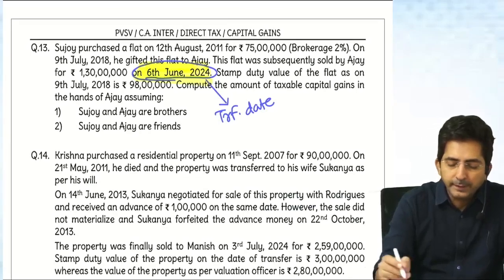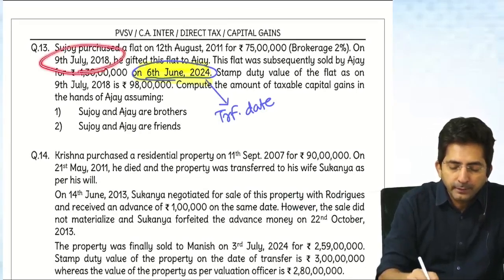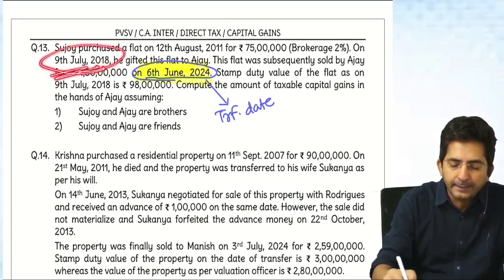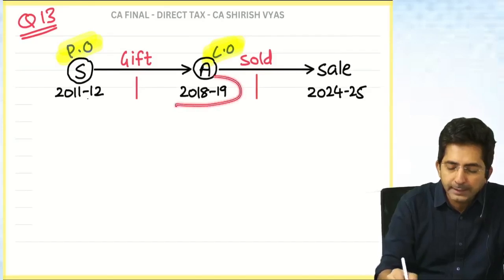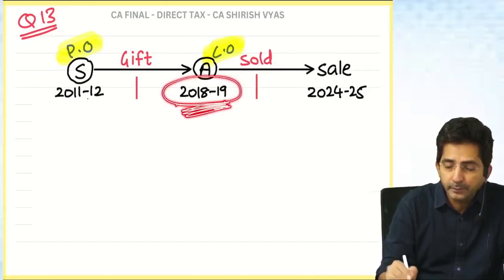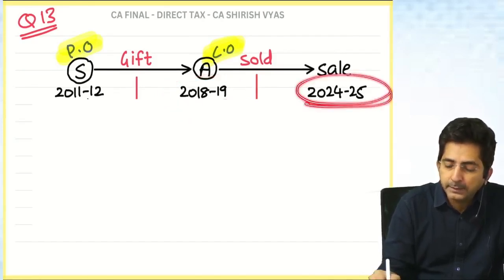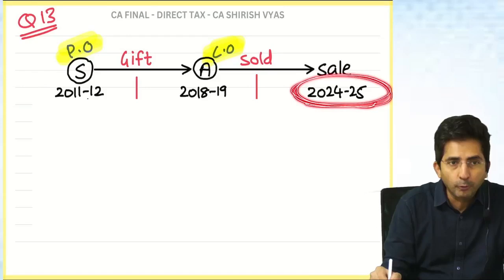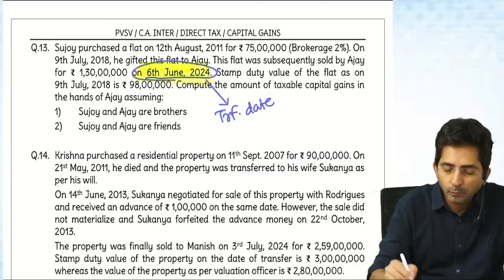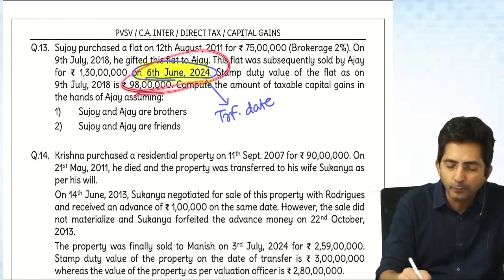Tell me, when did Sujoy gift to Ajay? 9th July 18, so that means 18-19. This is the year when the gift was given. And the ultimate sale happened in 24-25, on 6th June 24.